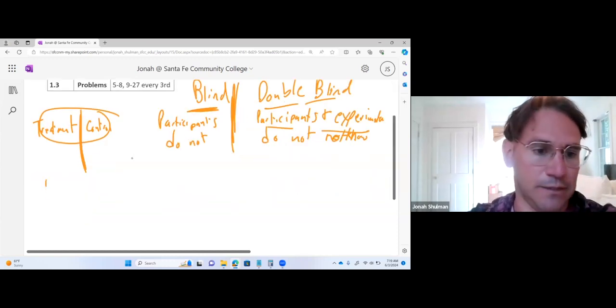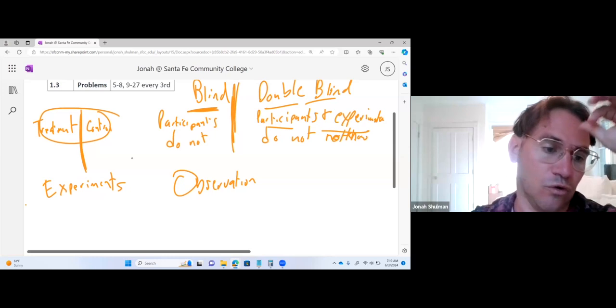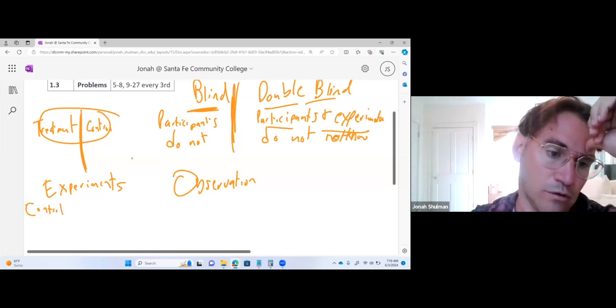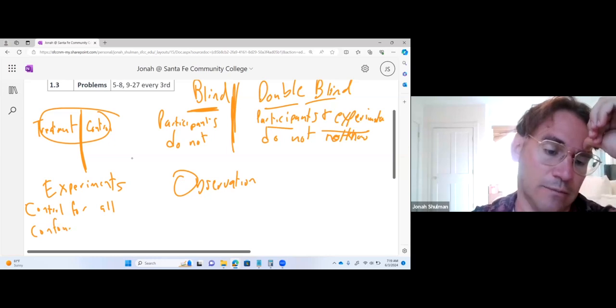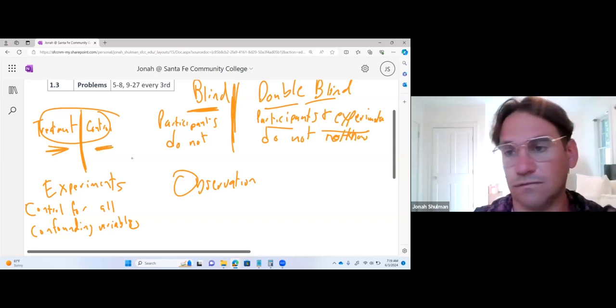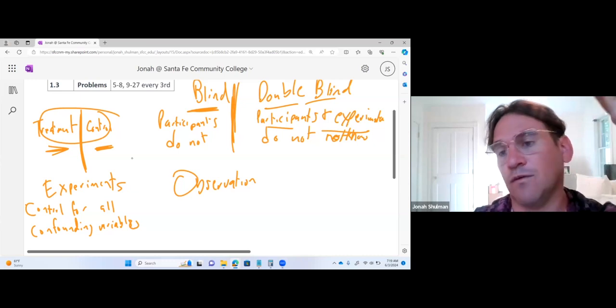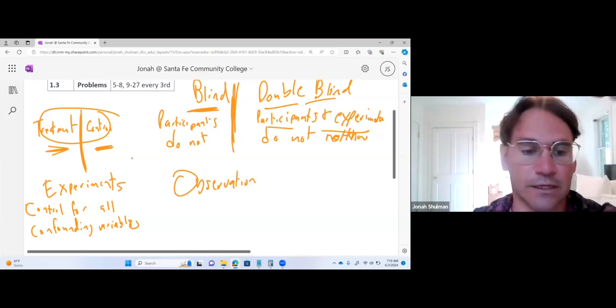And we've got experiments versus observational studies. So an experiment is we control for all confounding variables. What does that mean? Basically, we want both groups, both of these two groups, if it's a t-test, two-group study, we want them both to be exactly the same, treat them exactly the same, except for what the treatment is. So we want to account for everything. A confounding variable is just like something else that could affect it.